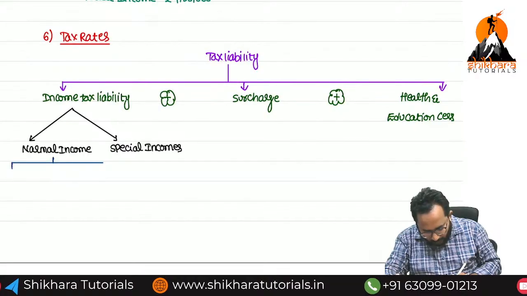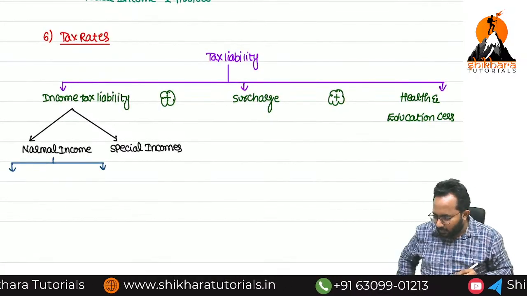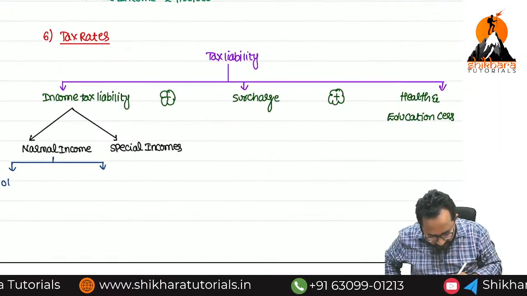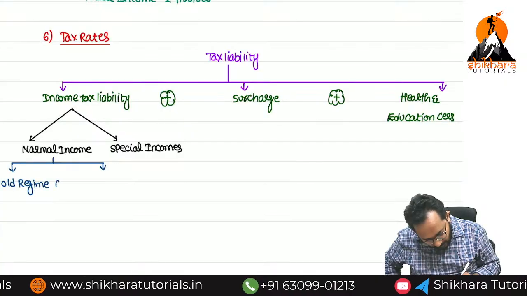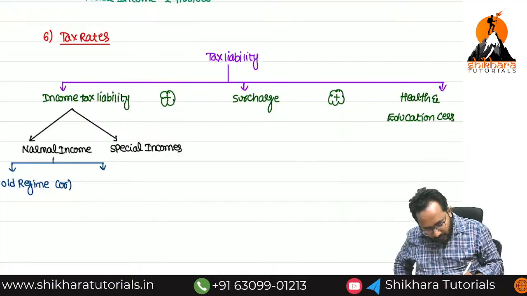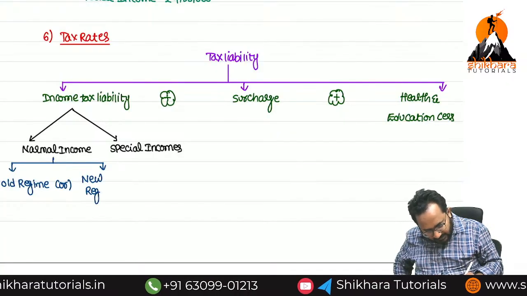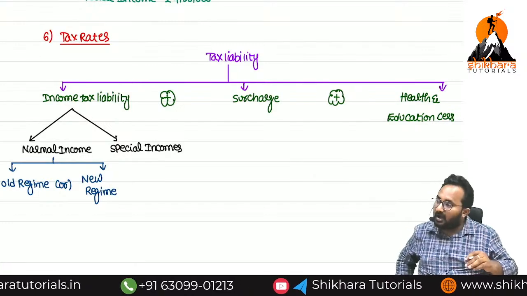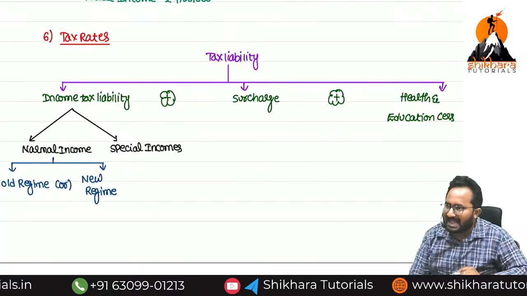you can follow two types of tax rates, ma. One is the old regime. If you don't want to follow the old regime, you can follow the new regime also. Whatever regime you can follow, for which incomes? Normal incomes like business income, house property income, salary income.